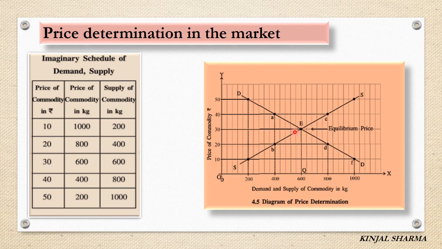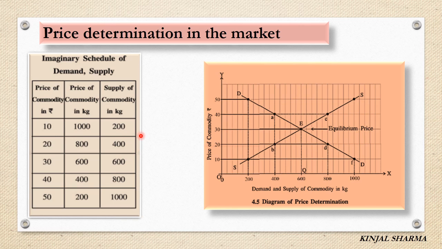Then supply schedule. So what do you mean by supply schedule? That is a schedule which shows a seller's willingness to sell a good at various prices. That at so and so price I am ready to sell this much quantity, at so and so price I am ready to sell this much quantity of goods. Okay, so this we can say is the supply schedule. This first column and third column. And then supply curve. A curve obtained by plotting a producer's or a seller's willingness to sell at various prices and various quantities, that we can call the supply curve.